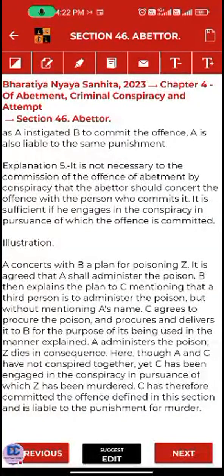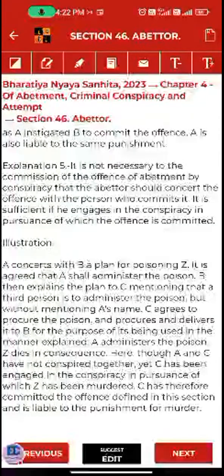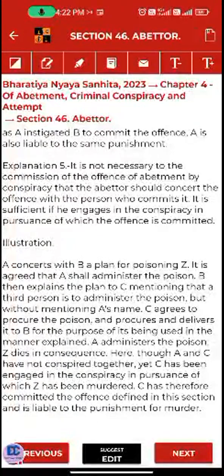A concerts with B a plan for poisoning Z. It is agreed that A shall administer the poison. B then explains the plan to C, mentioning that a third person is to administer the poison, but without mentioning his name. C agrees to procure the poison and procures and delivers it to B for the purpose of its being used in the manner explained.